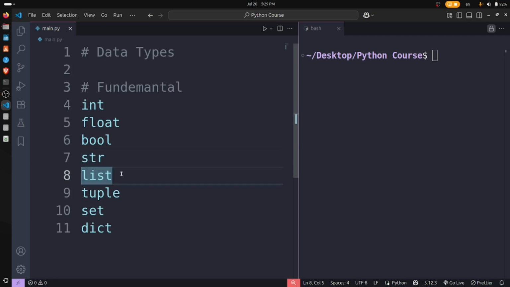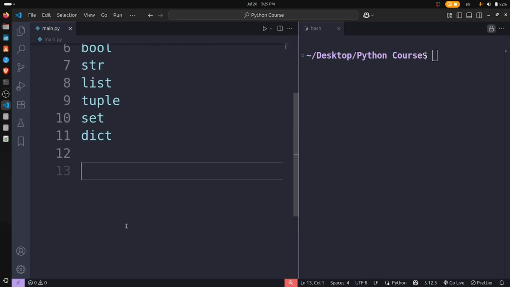Well, the list, if you know mathematical operations or you are good in mathematics, you will know the list already. The list is also a fundamental data type in Python. And tuple also, we'll talk about this later on. Set is a set of something we can call. I'll explain everything about each of these. And dictionary is also a data type in Python. So these are the fundamental data types.